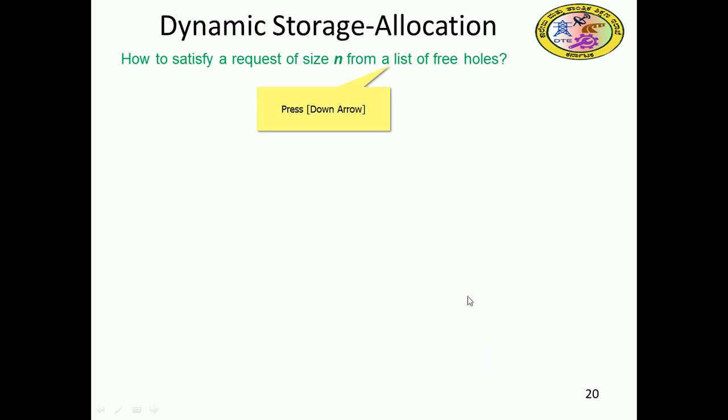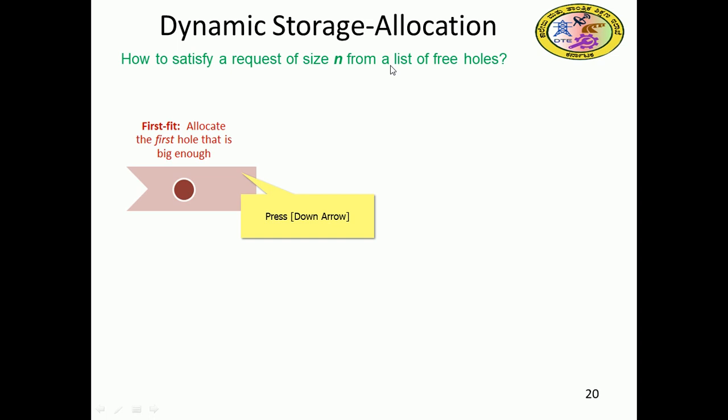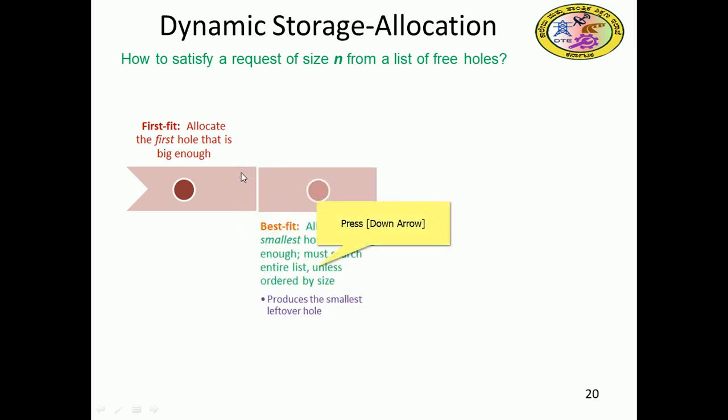For this there are algorithms. The first is the first fit algorithm: allocate the first hole that is big enough to occupy. In first fit, the first block large enough to accommodate the request is allocated.